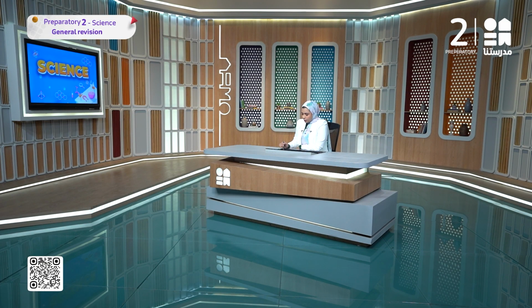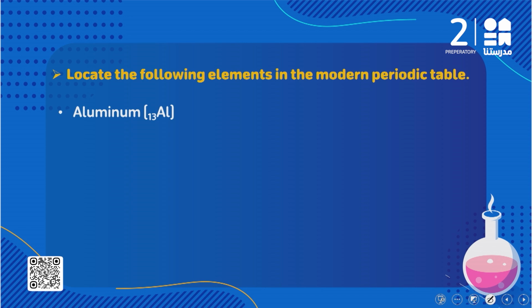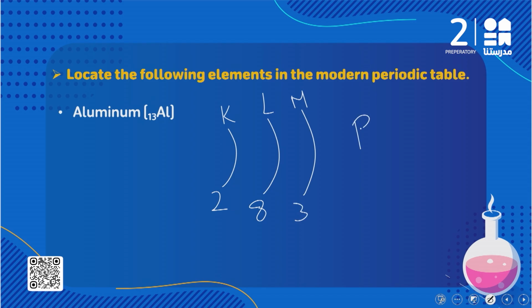Okay? طيب another example here, aluminium with atomic number 13. Again, to locate the element you have to make what? Electronic configuration. So K saturated with 2 electrons, L saturated with 8 electrons, and still I have 3 electrons is going to be added in the energy level M. طيب to locate the number of the period and the number of the group, قلنا ال period the number of the energy levels.